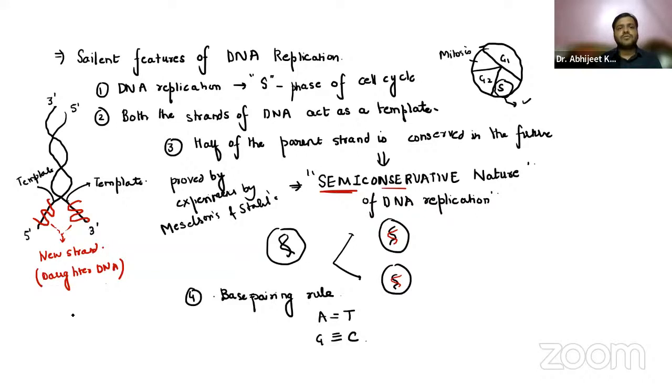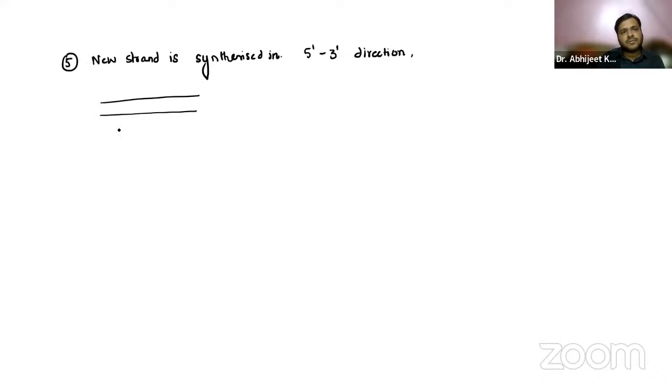One more thing that you have to remember is that the new strand is synthesized in the 5' to 3' direction. For example, if this is the parent DNA that I am taking out of the cell, running from 3' to 5' and 5' to 3', they are antiparallel.